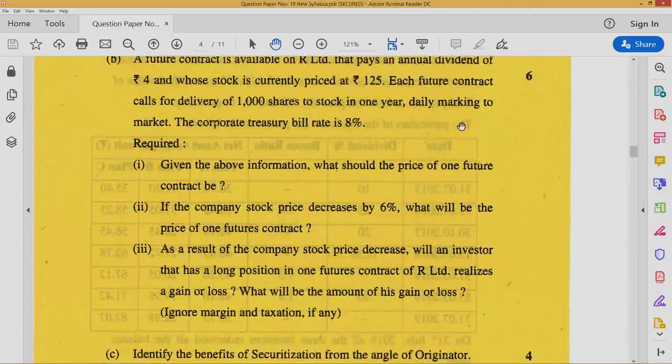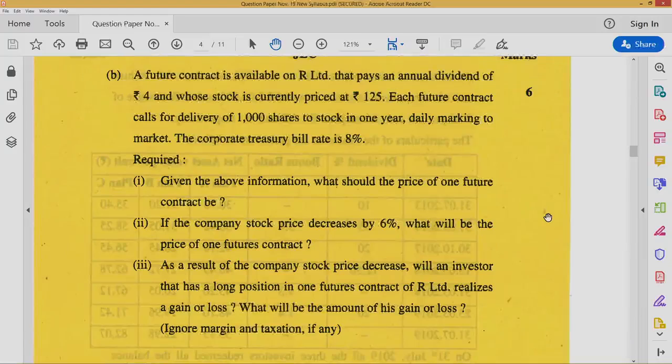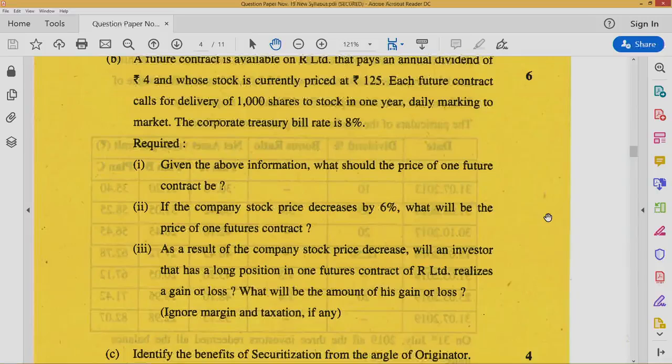Required: A. Given the above information, what should be the price of one futures contract? B. If the company's stock price decreases by 6%, what will be the price of one futures contract? As a result of the company's stock price decrease, will an investor that has a long position in one futures contract of R Limited realize a gain or loss? What will be the amount of his gain or loss? Ignore margin and taxation, if any.